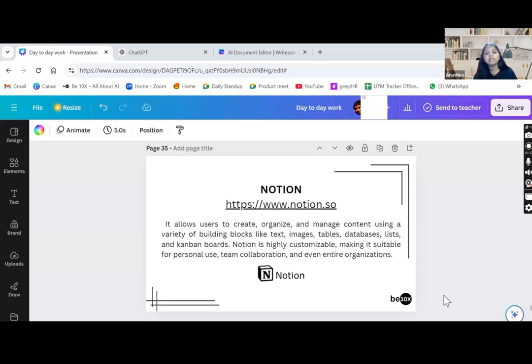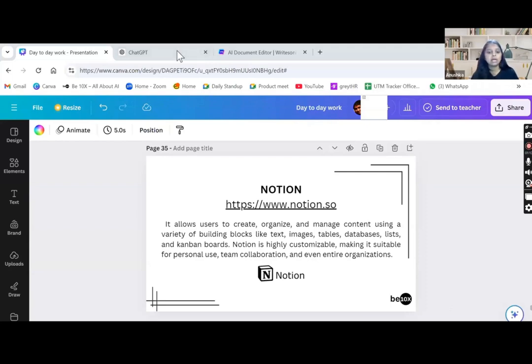You can use it to highly customize your tasks and how you manage your tasks. And you can also make it suitable for your personal use, right? You can also have your team collaboration on Notion as well. So how to use Notion, how to access Notion, I'll quickly share with you all.